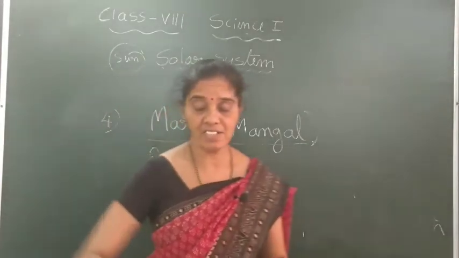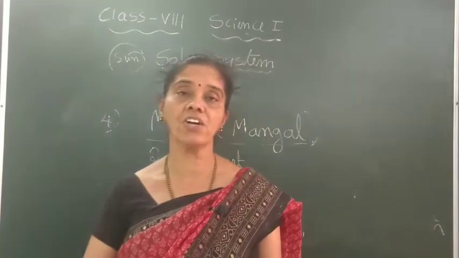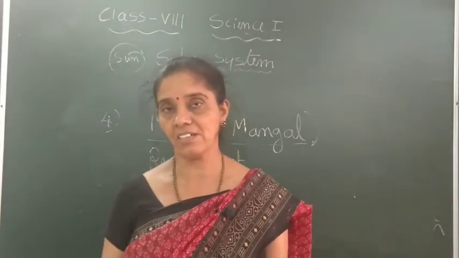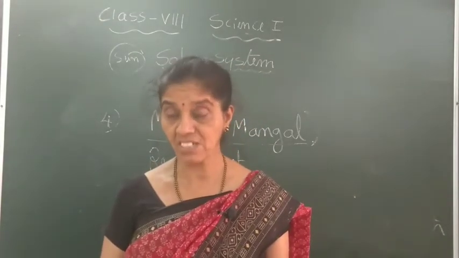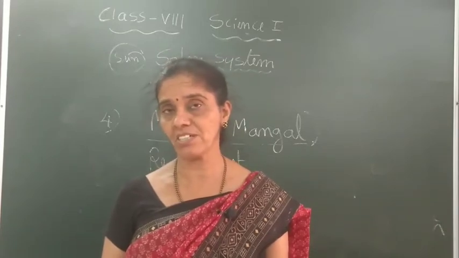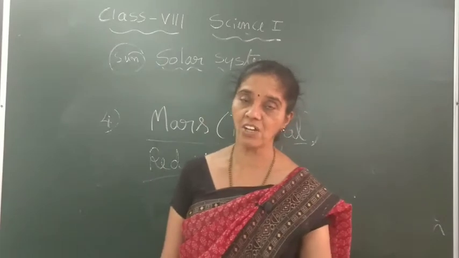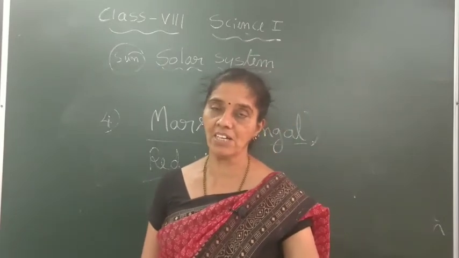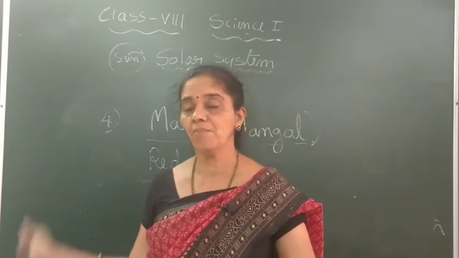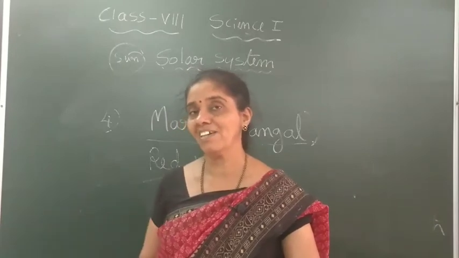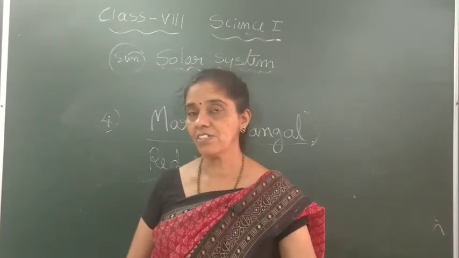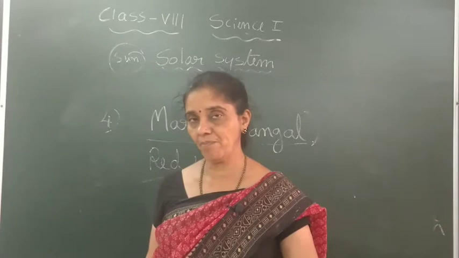Why is it red? On its surface it has got iron oxide. The crust of Mars contains iron oxide, which has the rust color. You have seen, right? Reddish brown color. Due to that, it appears red if you see that particular planet.